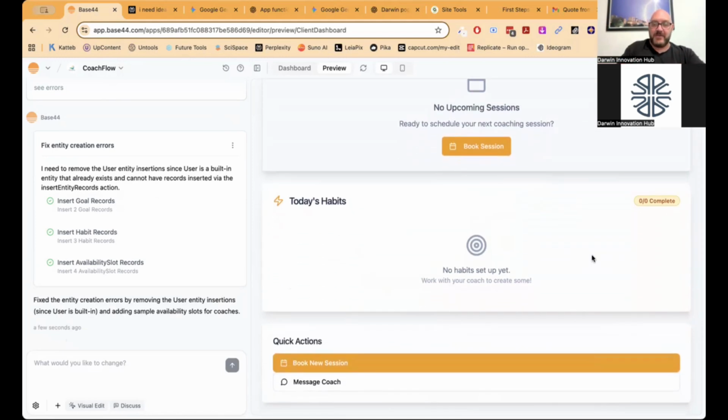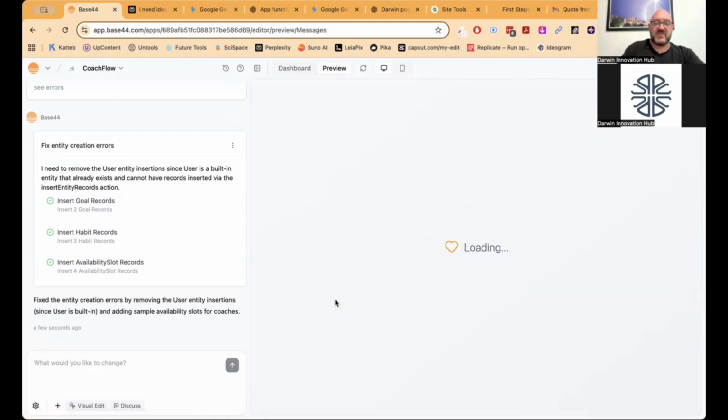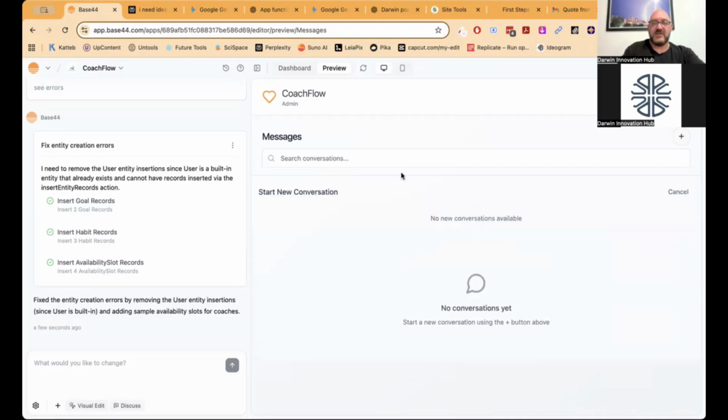It can have a list of habits you might want to build. You can book a session or message the coach, and it'll bring up the little loading thing. Here's the Coach Flow admin about to come up. A little bit slow at the moment, and we can search through any conversations or start a new one. So we can start a new conversation here or cancel it.